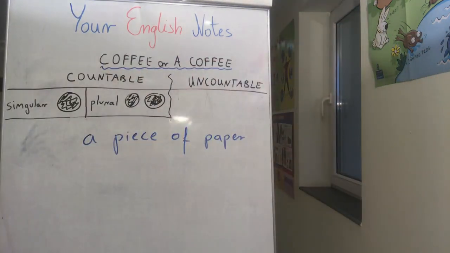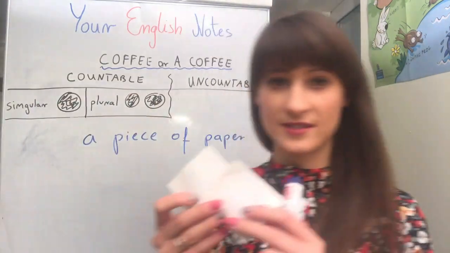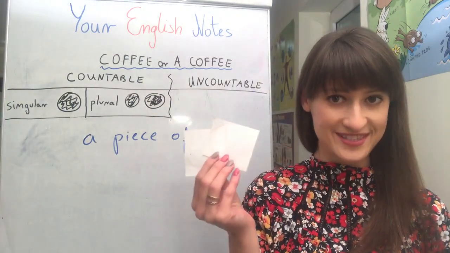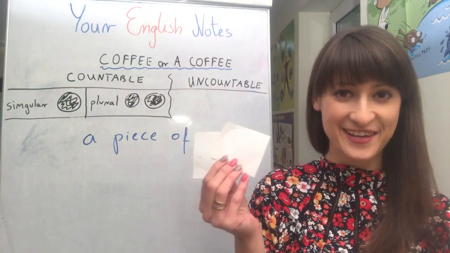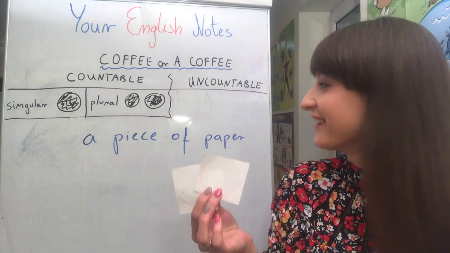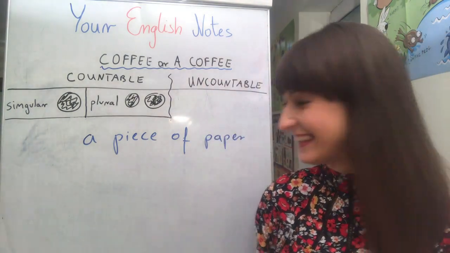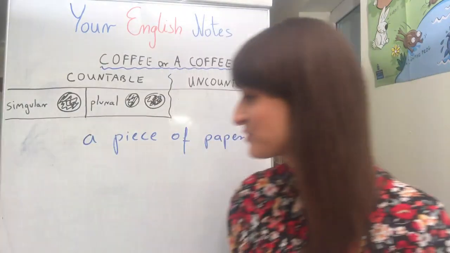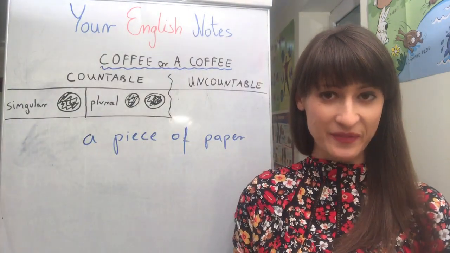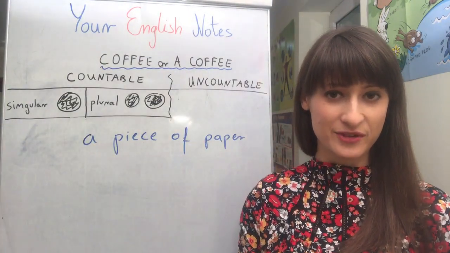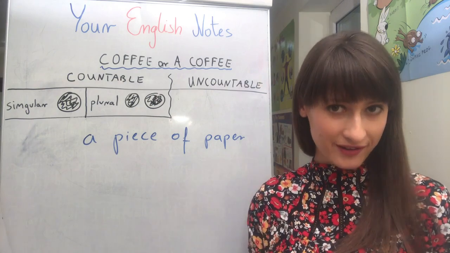If I take one more, now I can say I've got two pieces of paper, okay, so you can make a countable noun out of an uncountable one. Nice. And look, when it comes to powders, yeah, we can say, for example, that we've got a packet of something, okay?